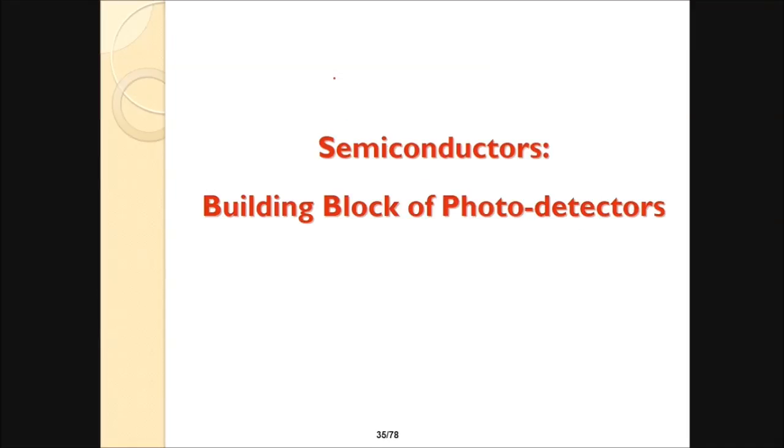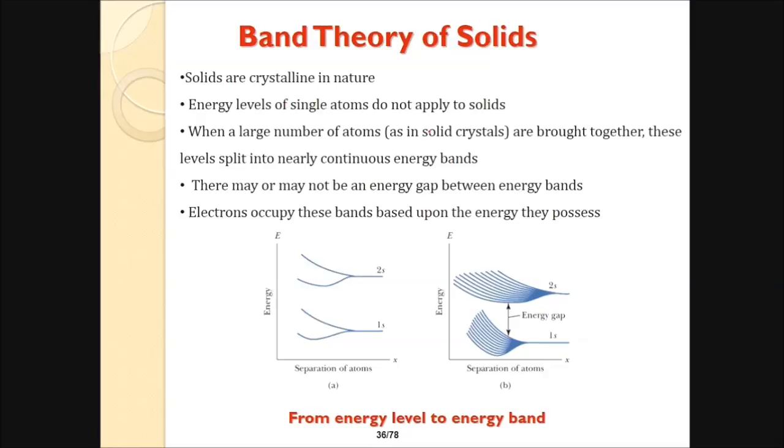Semiconductors are the building block of these photodetectors. So, band theory of solids. Solids are crystalline in nature, and energy levels of single atoms do not apply to solids. When a large number of atoms are brought together, these levels split into nearly contiguous energy bands. There may or may not be an energy gap between energy bands. Electrons occupy these bands based upon the energy they possess.